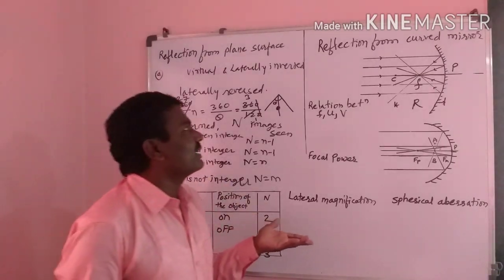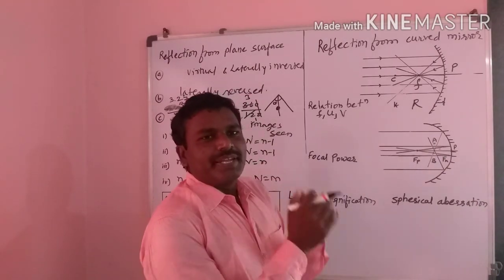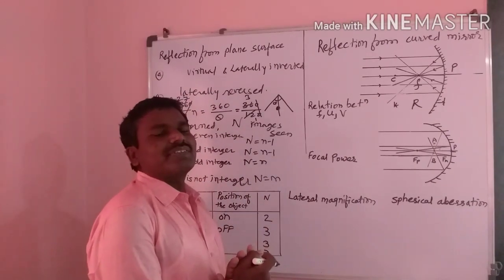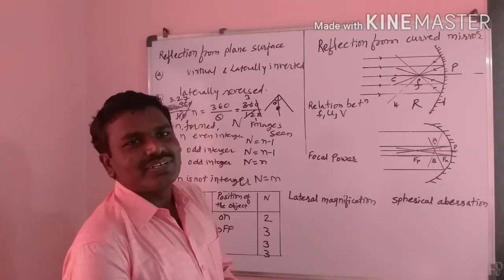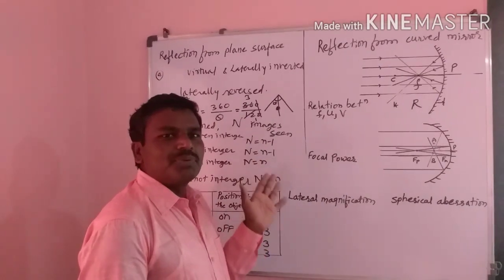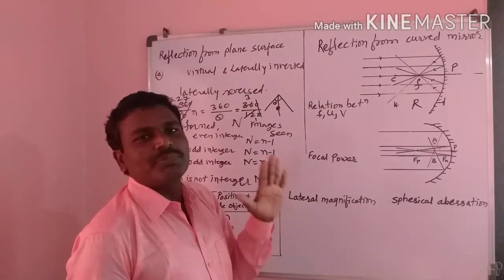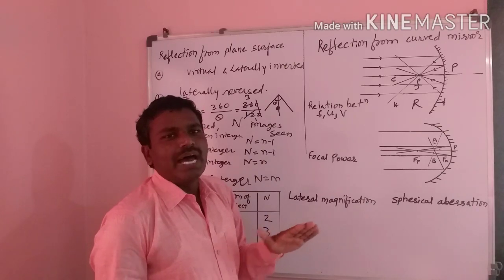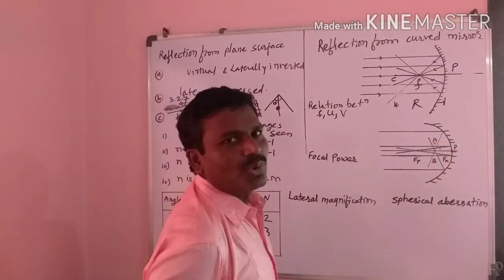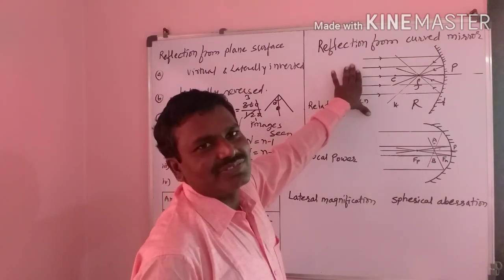Now we can see the next part, reflection from curved mirrors. We know that when rays are incident on a reflecting surface, we should use the Cartesian sign convention, and all distances are measured from the geometrical pole. The incident rays travel from left to right, and distances above the principal axis are always positive. Distances below the principal axis are always negative, distances to the left of the geometrical pole are always negative, and distances to the right of the pole are always positive. These are the Cartesian sign convention, and we should use it.